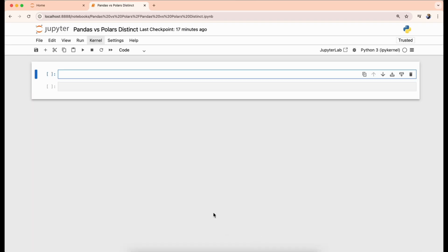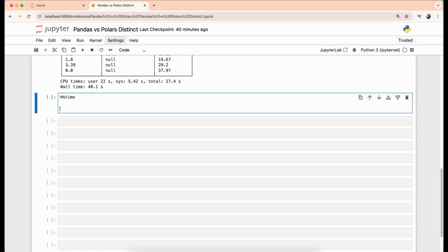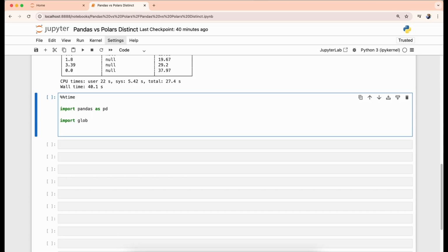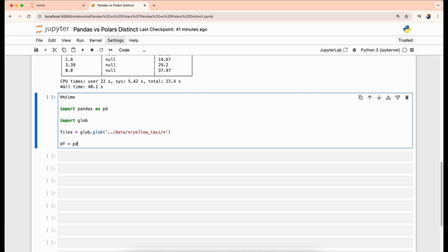We are moving forward to see how pandas works with different kinds of use cases, and we will be trying distinct functionality. In this case, let's go to our first cell. We need to import pandas as pd first. We are using wall time so that we know how much time it's taking to execute this particular cell, and we import glob. Now we need to find all our files and folders with glob, and we are taking all years of data, which is over 1 billion records for the last 13 years for yellow taxi.